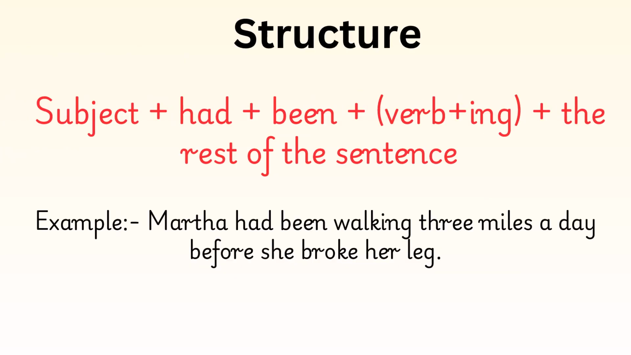Now see how to write the past perfect continuous tense. First of all, subject, then had, then been, then the ing form of the verb, and then the rest of the sentence. For example, Maratha means the subject, then had been walking. Walking is the ing form of the verb walk, and then the rest of the sentence. So we have easily created the sentence in the past perfect continuous tense.